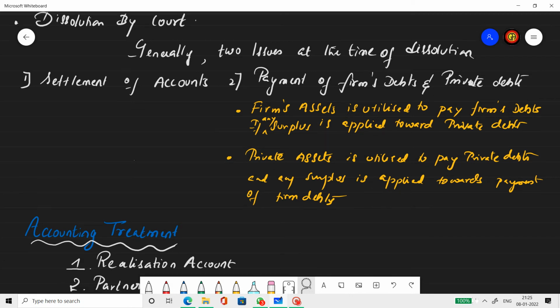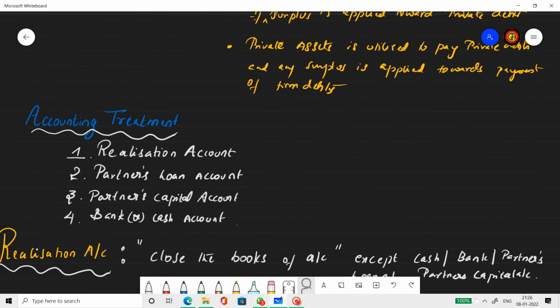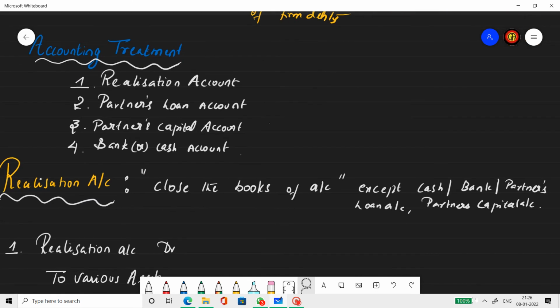Now, accounting treatment. So in admission, retirement and death, we prepare three main accounts. One is revaluation, then partner's capital account, and last the balance sheet. If the balance sheet got tallied, the sum is complete. Isn't it? If the balance sheet total matches, then the sum is complete.